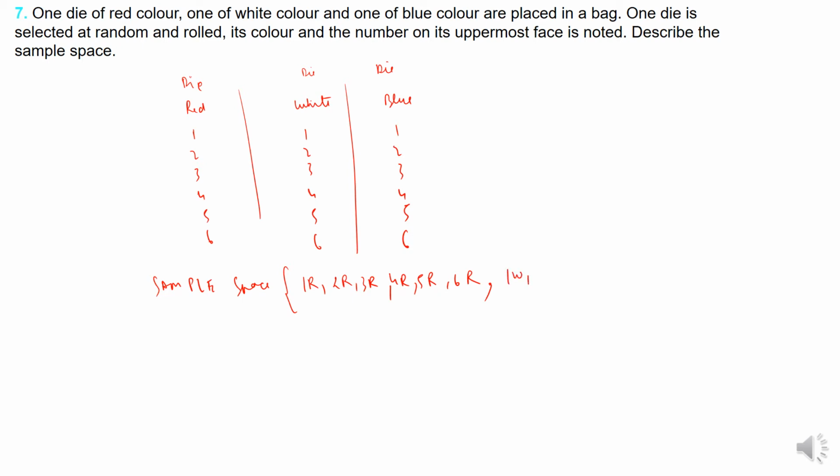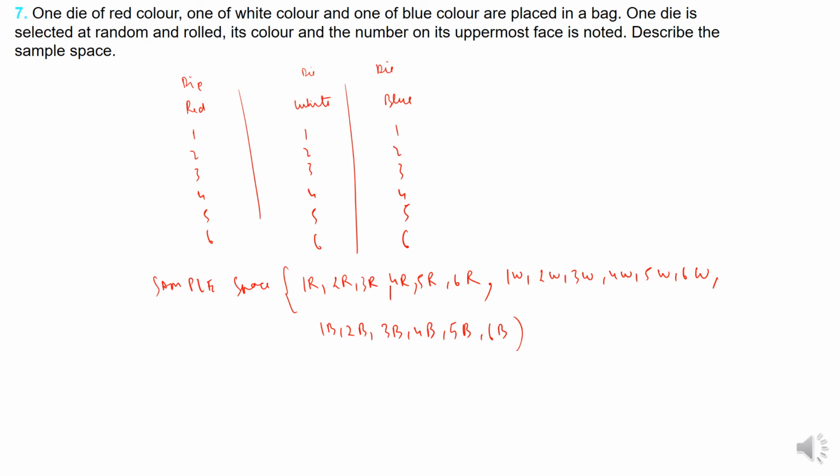So 1W, 2W, 3W, 4W, 5W, and 6W. Now suppose if it is blue, then 1B, 2B, 3B, 4B, 5B, 6B. So these are all the possible combinations.